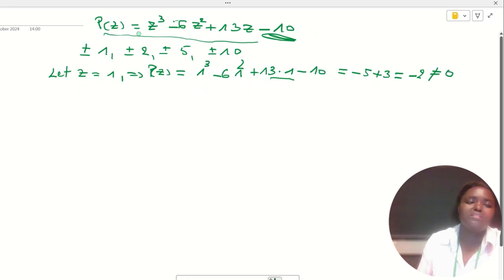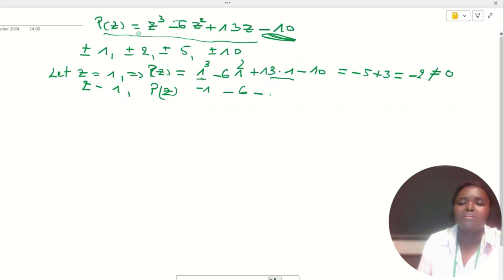What if we take z equal to minus 1? Then 1 power 3 becomes minus 1. So P(minus 1) equals minus 1 minus 6 minus 13 minus 10, so this is also different from 0.